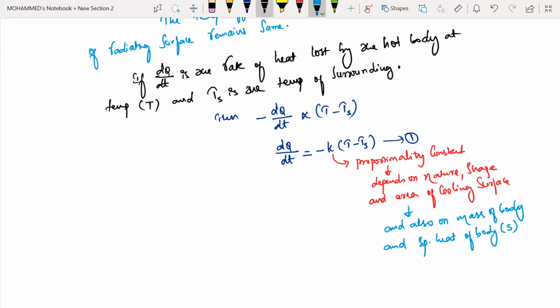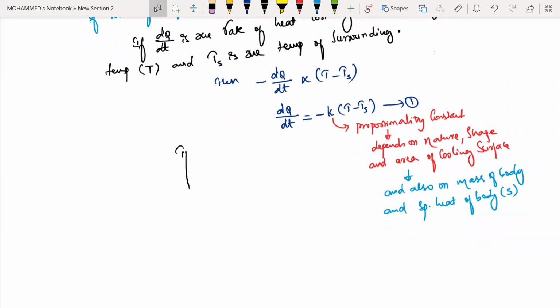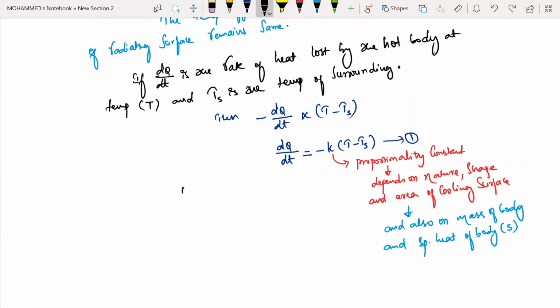Now see, in dQ by dt equals minus k into (T minus Ts), when temperature is falling by, say, dT, then the amount of heat lost can be given by dQ equals m into s into dT.